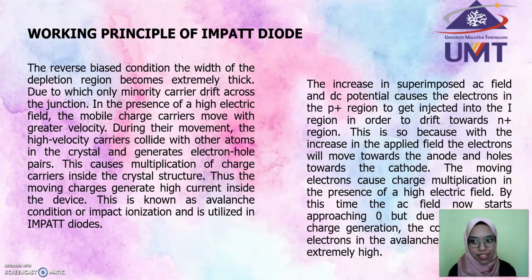During their movement, the high velocity carriers collide with other atoms in the crystal and generate electron-hole pairs. This causes multiplication of charge carriers inside the crystal structure. Thus, the moving charge generates high current inside the device. This is known as avalanche condition or impact ionization, and is utilized in impact diode.